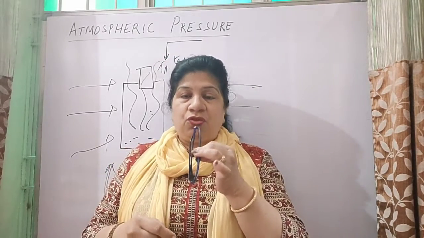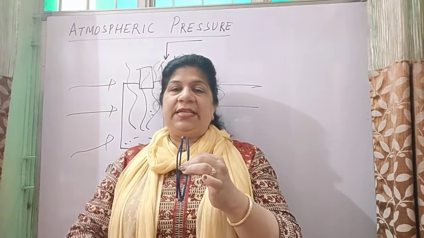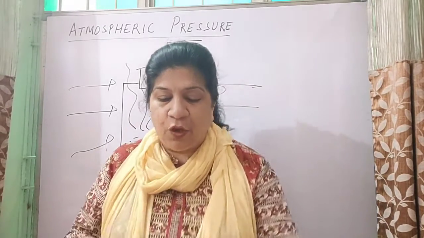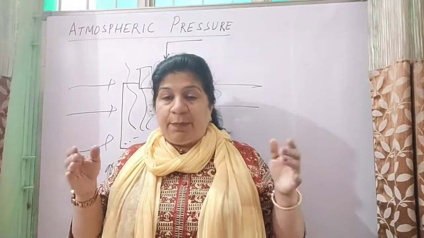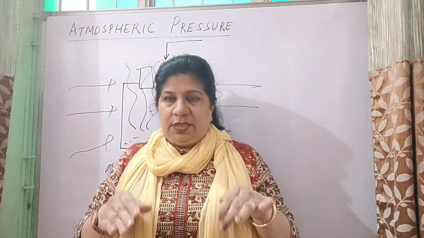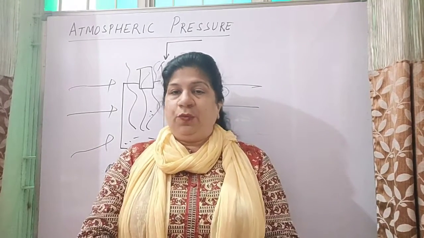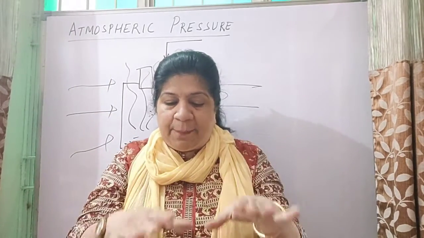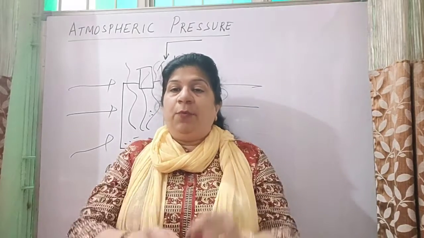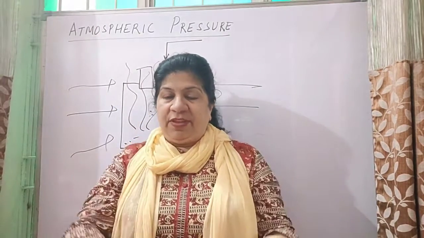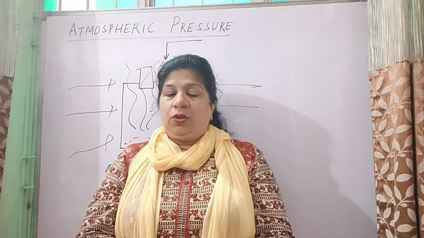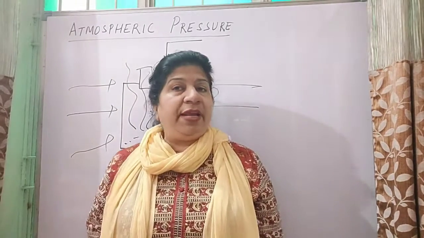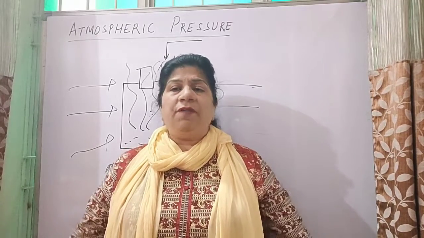When you suck the straw, what happens? The air present inside the straw is sucked into your mouth and a vacuum is created. And when the vacuum is created, the atmospheric pressure from the side, your bottle, your glass, the rest is a free surface. So what is happening? The atmospheric pressure is being applied on the surface of the liquid. When there is a vacuum above and the atmospheric pressure is all around, to fill up that vacuum, the cold drink rises up in the straw and you are able to drink it. So these are simple examples of atmospheric pressure.